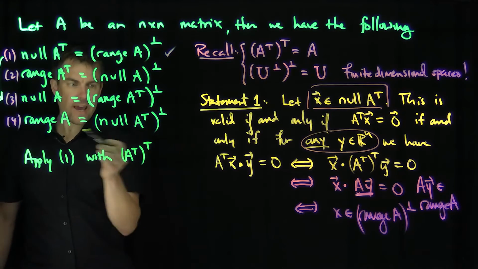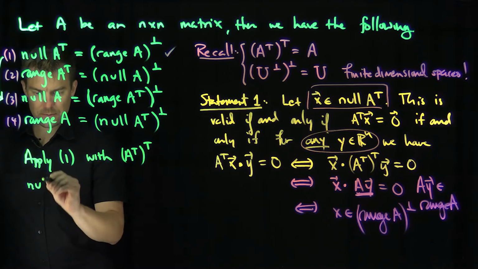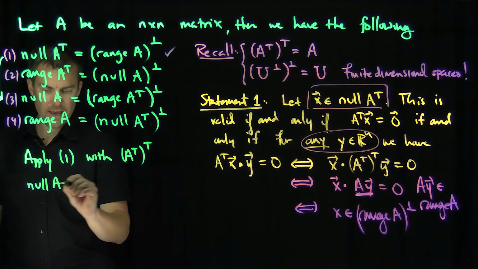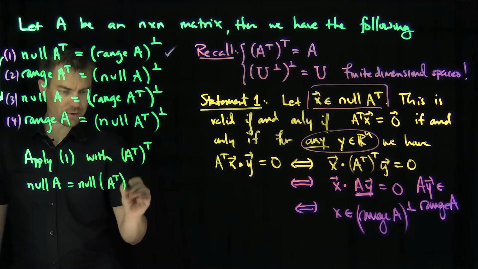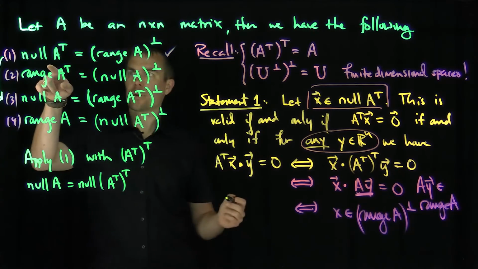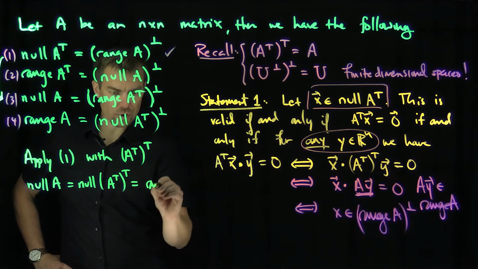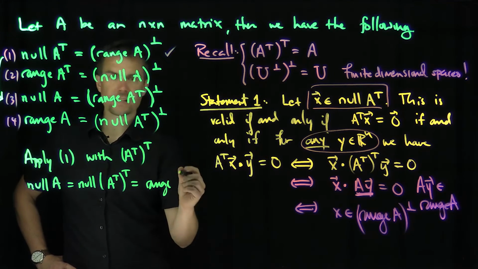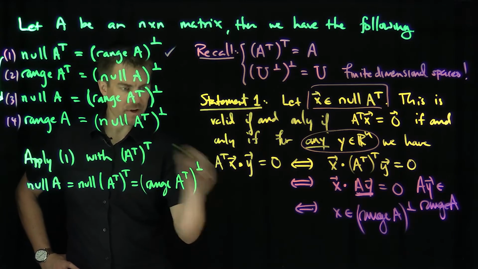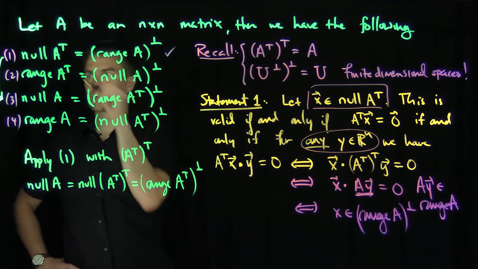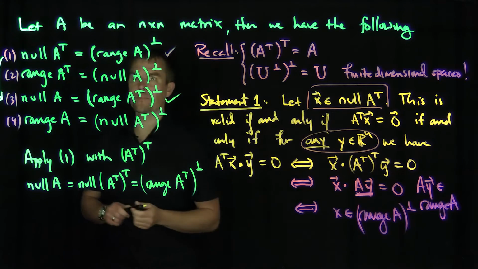In other words, I replace A with A transpose, to get the null space of A, which is the null space of A transpose transpose. By statement 1, that's just the range of A transpose perpendicular. So statement 1 proves statement 3 by the double transpose rule.